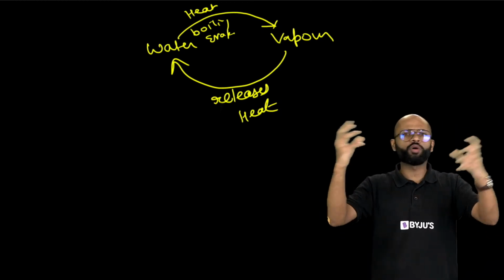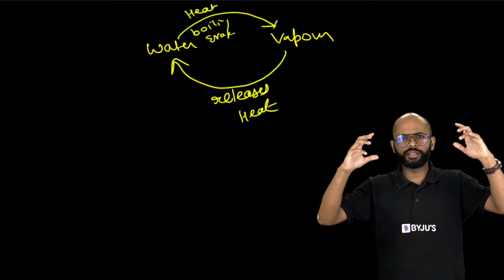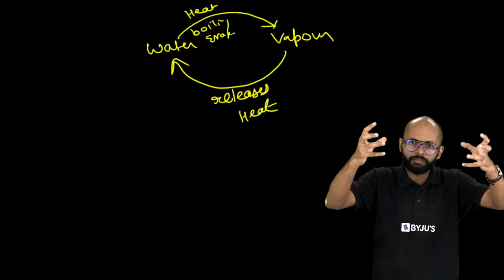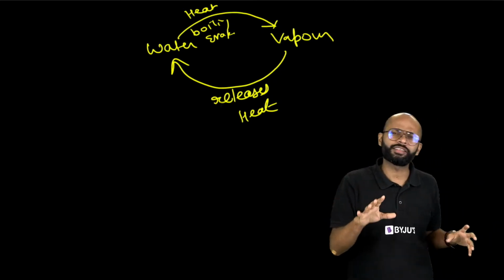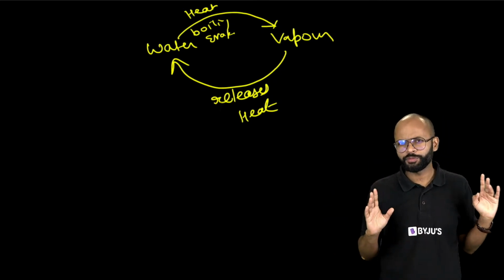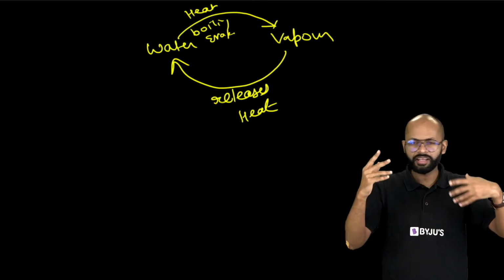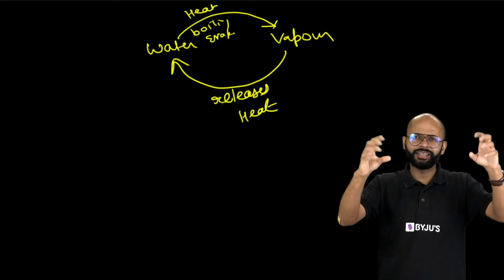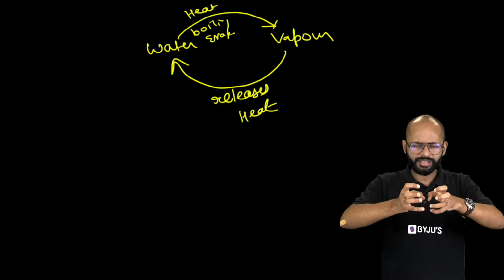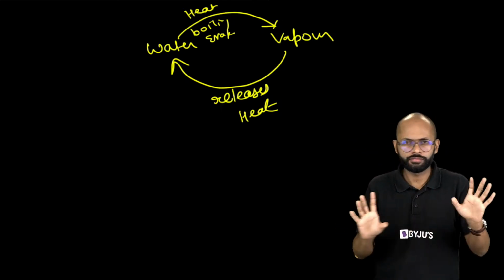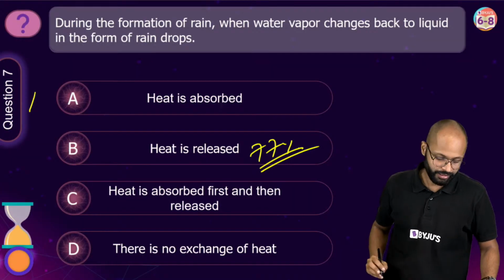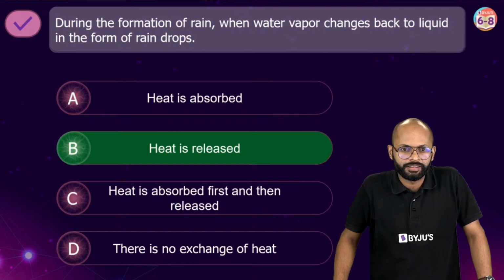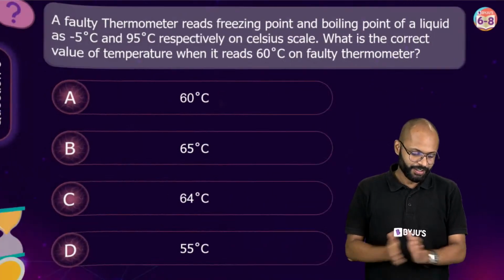All those energetic molecules of vapor were happily moving around in the air. But when you take their energy, or when they release the energy, they become slow, sluggish. When you get tired, what do you do? You quietly go and lie down. And when you have energy, you run here and there, right? Similar thing happens with the vapor molecules. When vapor molecules get tired, when they release energy, they just come close to each other and become water. Simple, right? Easy question. Nice, I'm happy. Option B is the correct answer. Thank you, Neema. All right, come on.